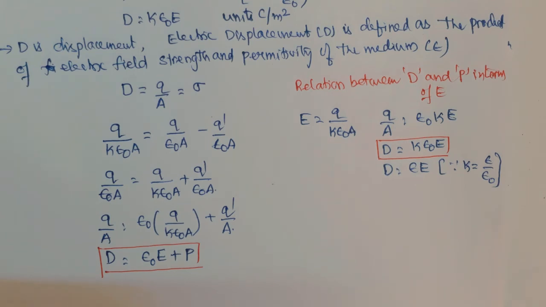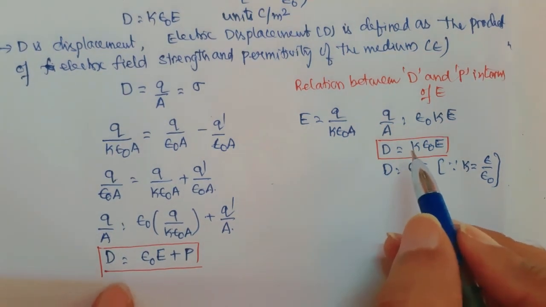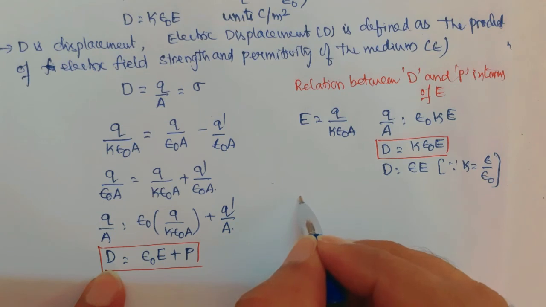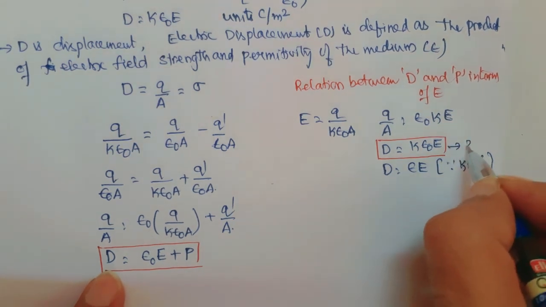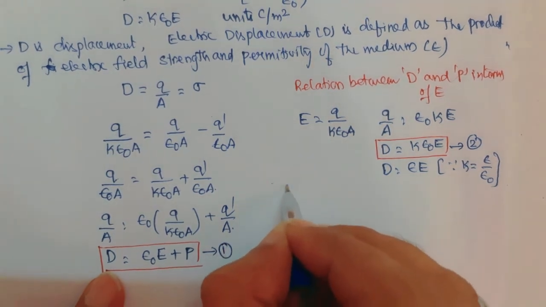Now suppose I substitute this value in this equation. Now we obtain, say this is equation 2 and this is equation 1.